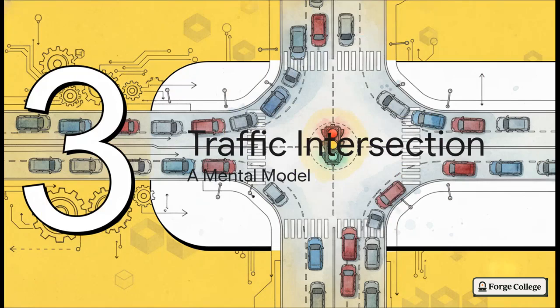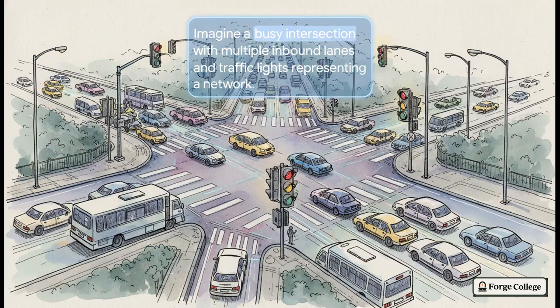Section 3. The traffic intersection model, a mental model for consensus. To make this totally concrete for us, I want you to imagine a busy, chaotic traffic intersection. You've got multiple inbound lanes, crossing traffic, pedestrians, and traffic lights controlling who goes when. Honestly, if you've ever driven during rush hour, you know exactly how much coordination it takes to keep things moving without causing a total disaster.